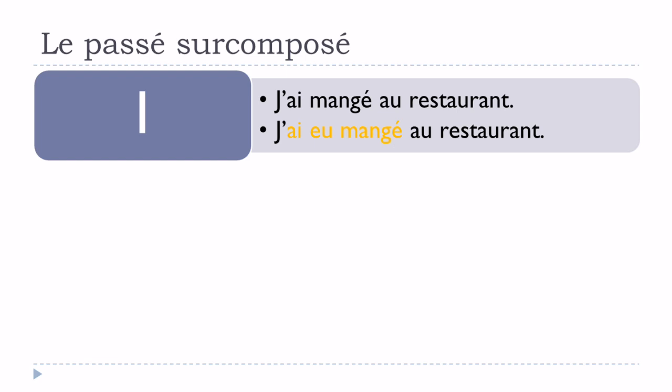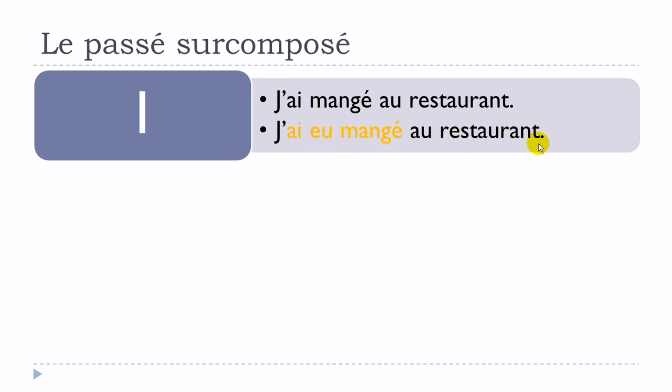A few examples first. First sentence, j'ai mangé au restaurant, it's le passé composé. As we saw, you use either avoir or être, in most cases you will use avoir. You put that in the present form, and then after that you put the form that we call participe passé. So this is le passé composé. If you want to make le passé surcomposé, here is an example: j'ai eu mangé au restaurant.